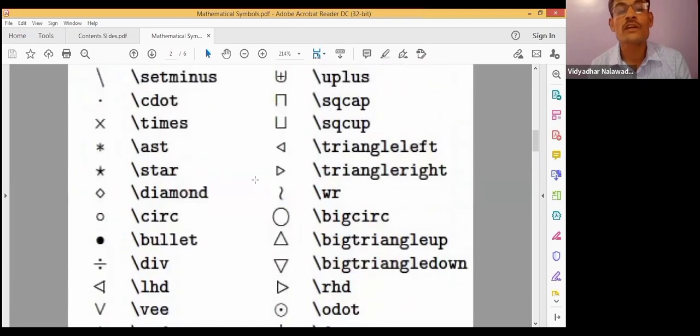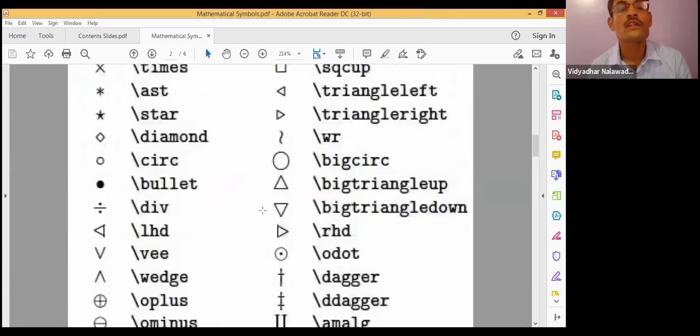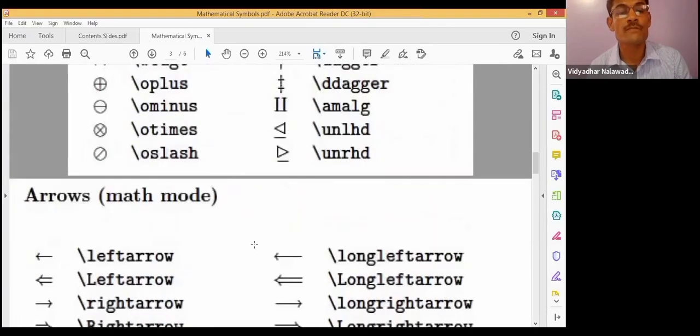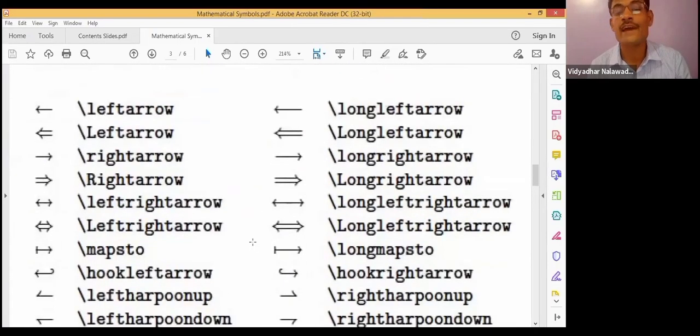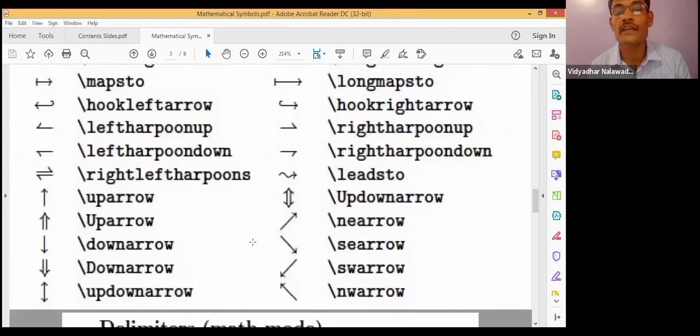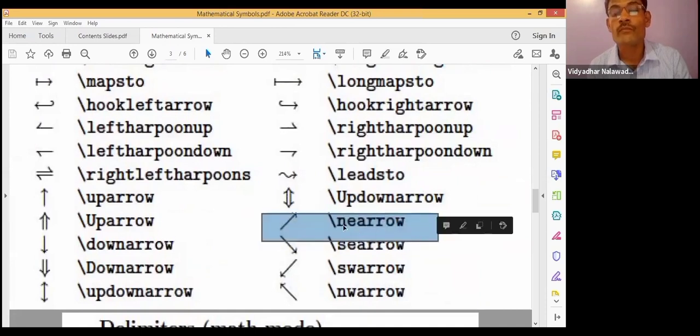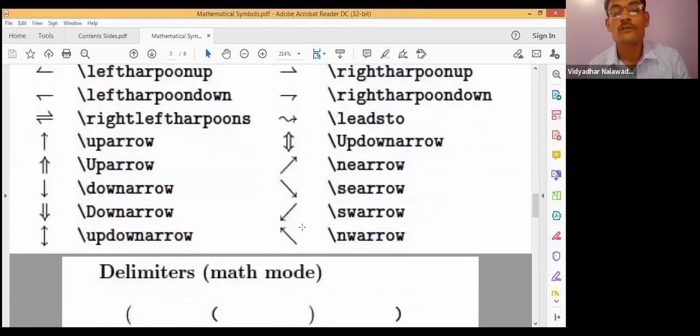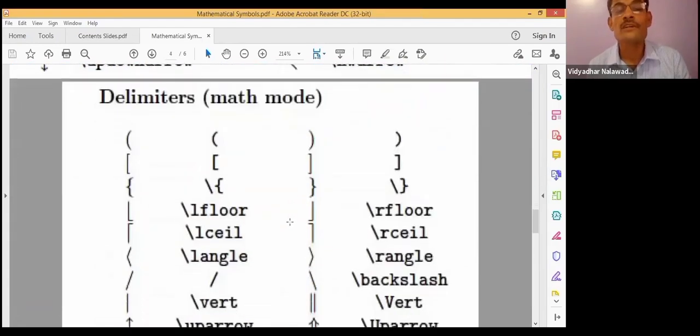Especially these symbols are useful in abstract algebra, all the binary operations. Arrows, see the variety of arrows available in LaTeX. Any arrow, northeast arrow. If we type backslash nearrow, it gives us an arrow of this type.